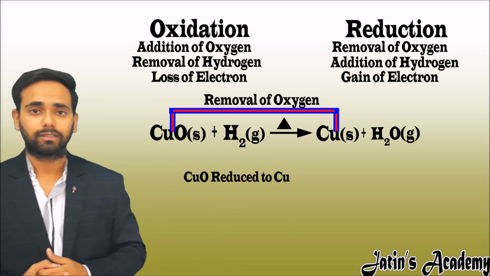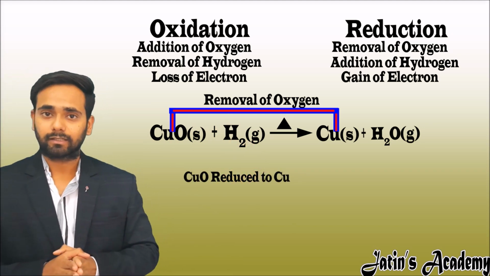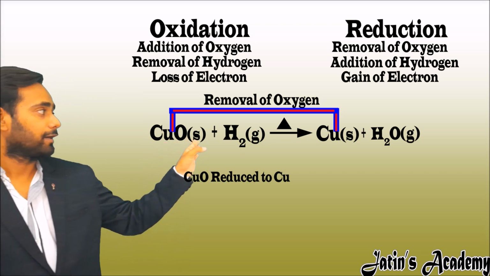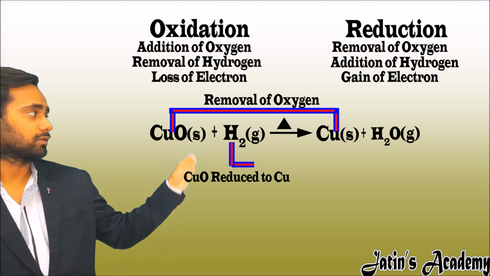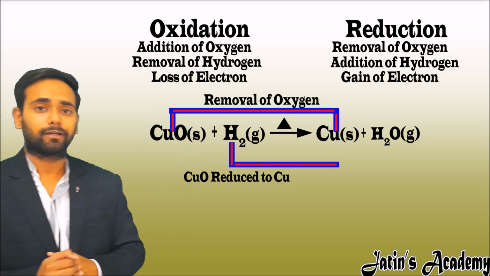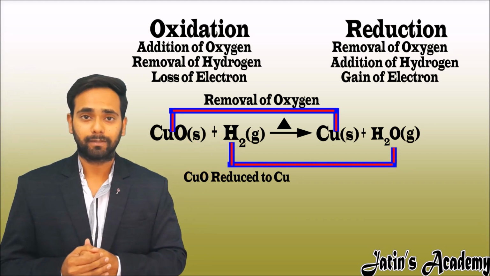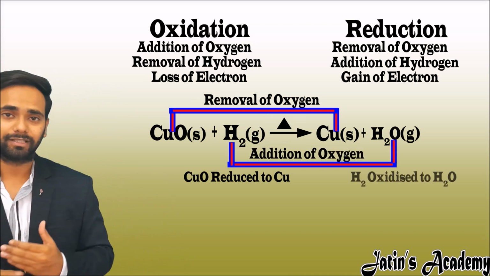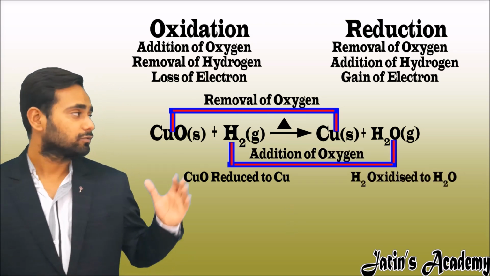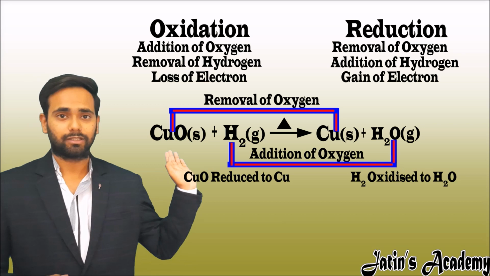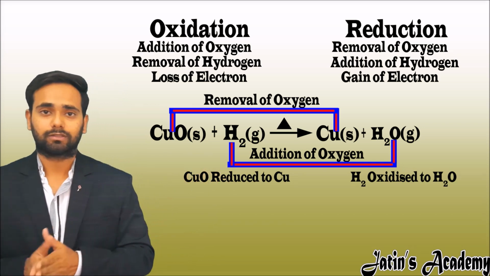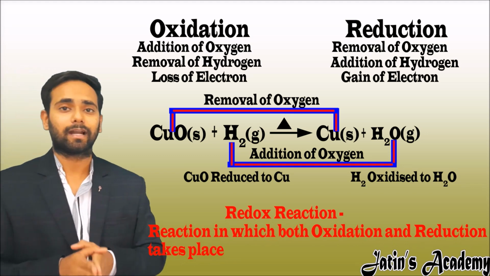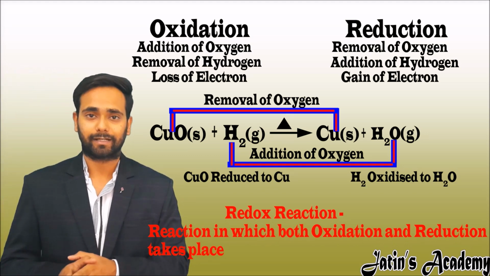Now you understand the reduction, and now see here hydrogen on the reactant side is without oxygen, and on the product side hydrogen is attached with oxygen. It means hydrogen is oxidized to water vapor. So in this reaction both oxidation and reduction take place, and the reaction in which both oxidation and reduction take place is called a redox reaction.